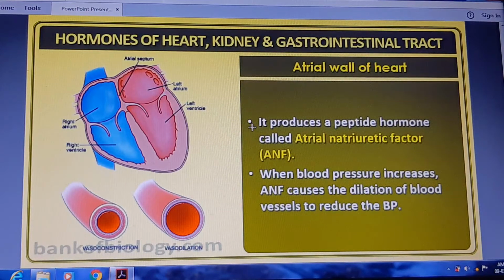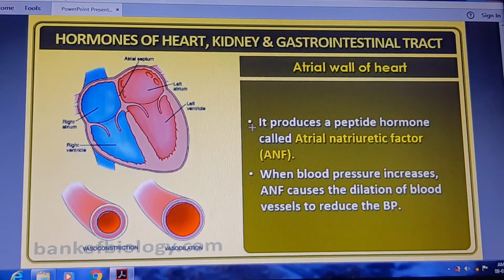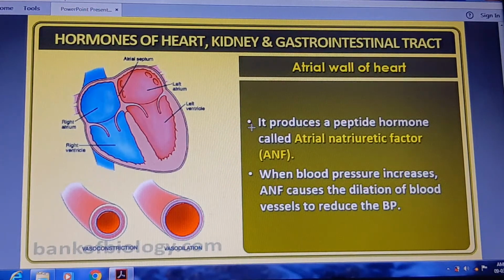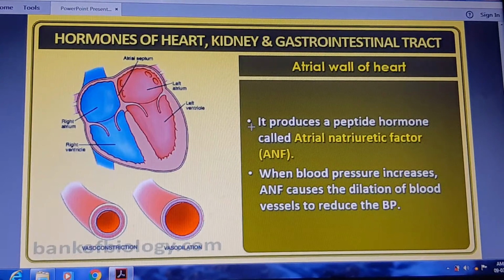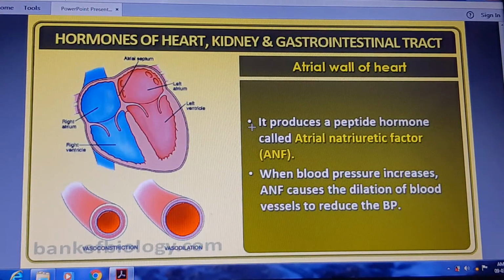Now the hormones of the heart, kidney and gastrointestinal tract. The atrial wall of the heart produces a peptide hormone called atrial natriuretic factor. When blood pressure increases, ANF causes dilation of the blood vessels and reduces the blood pressure, meaning BP comes down.